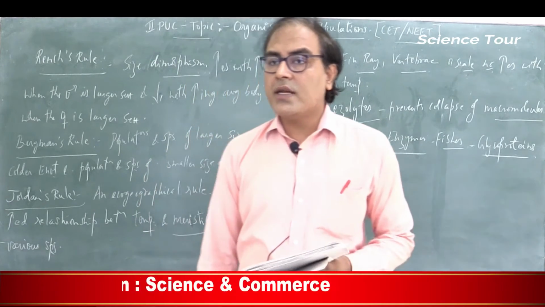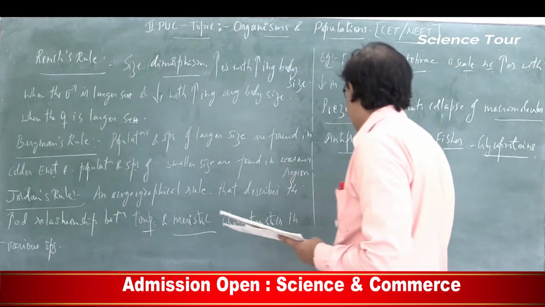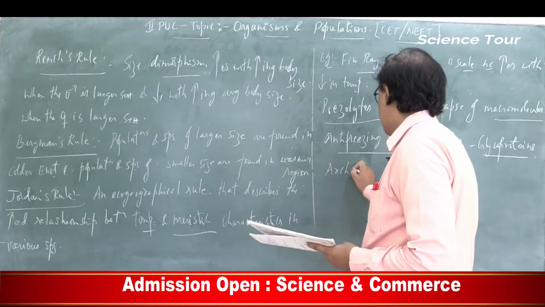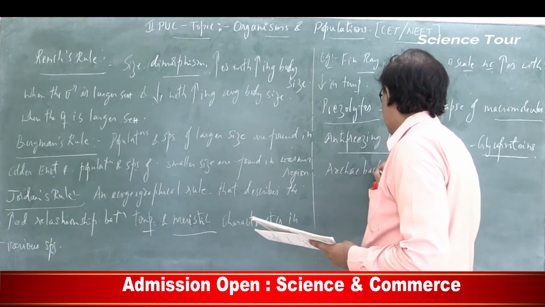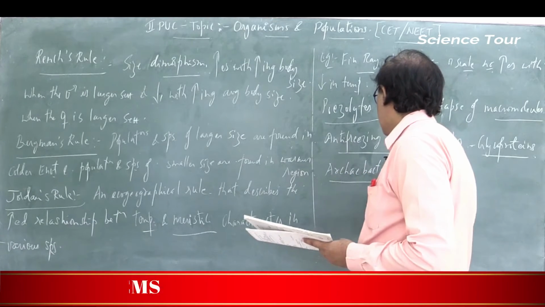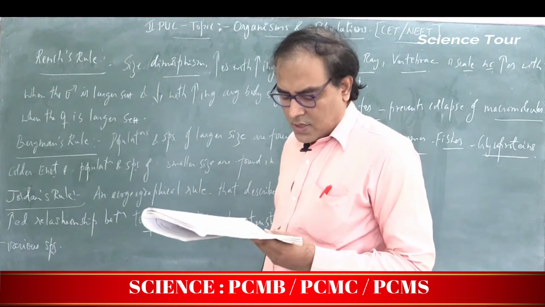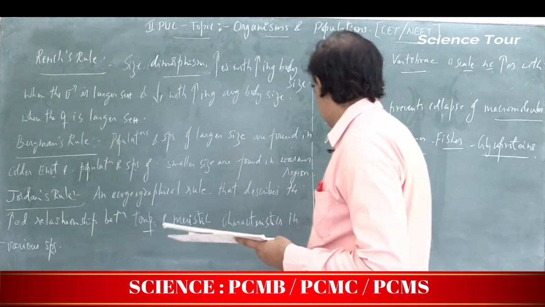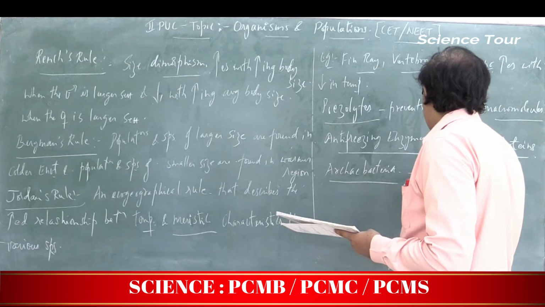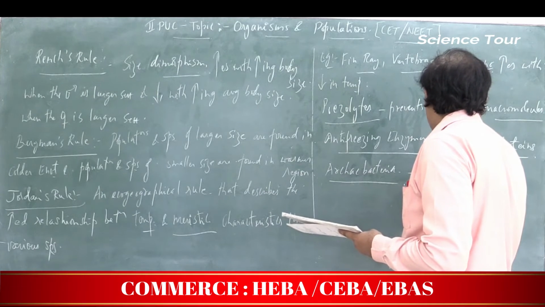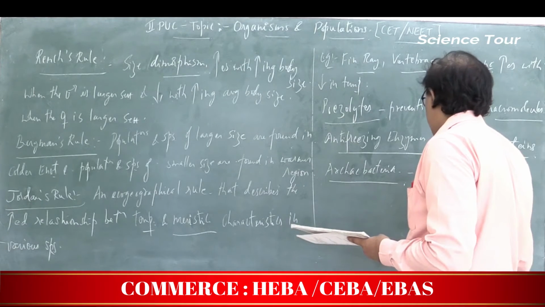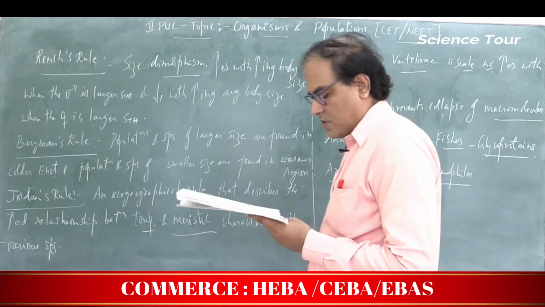Similarly, there are other adaptations, like in case of archaebacteria. They are thermophiles, means they have the ability to withstand very high temperatures. So they love temperature. Philic means love, thermo means temperature. Okay.